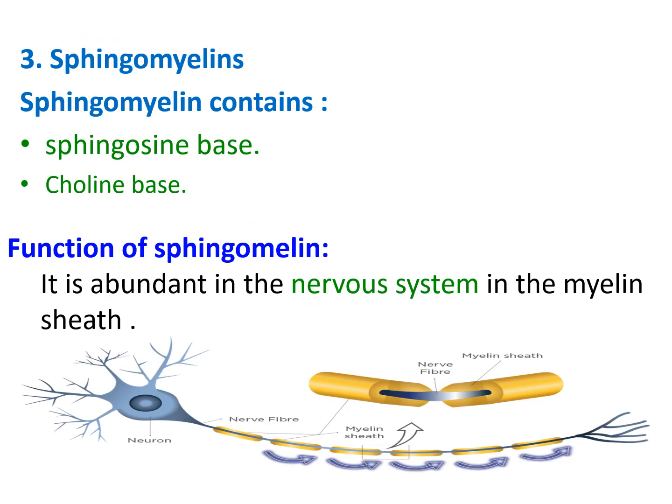And the last example of phospholipid is called sphingomyelins. The sphingomyelins have two nitrogenous bases, sphingosine base and choline base. This choline was also present in lecithin, okay? As its name implies, sphingomyelins is present in the myelin sheath. It's very important and abundant in the nervous system in the myelin sheath to act as electrical insulator.